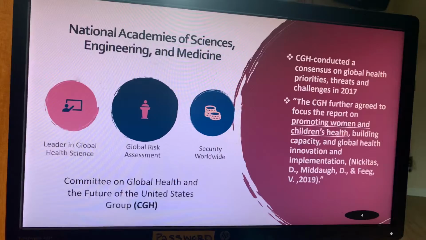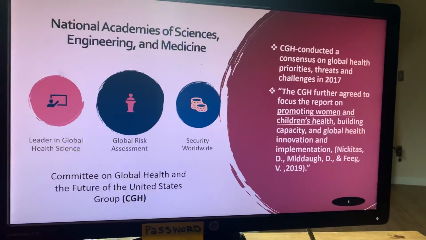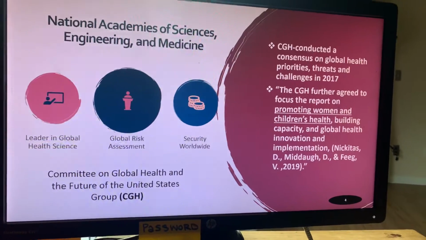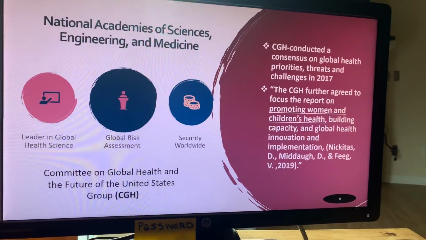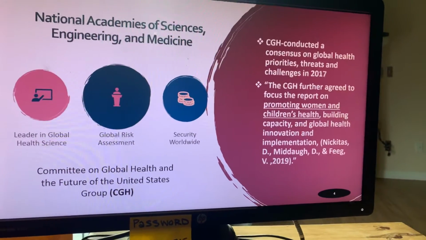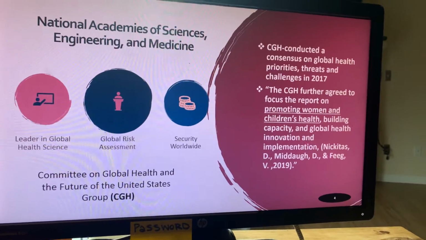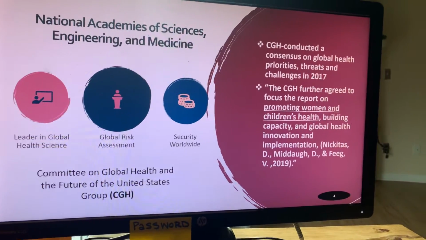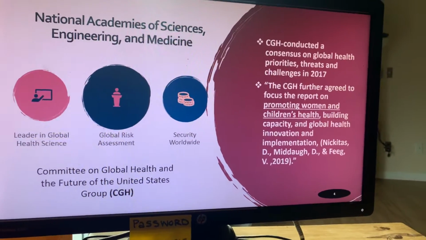The National Academies of Science, Engineering, and Medicine are a leader in global health science. They look at global health risk assessments, and they also look at security worldwide. The CGH is a committee on global health. They conducted in 2017 a consensus on global health priorities, threats, and challenges. One of the focuses was on promoting women and children's health.